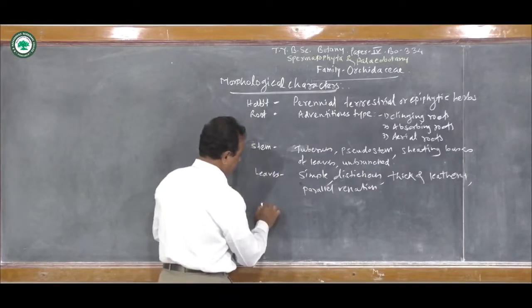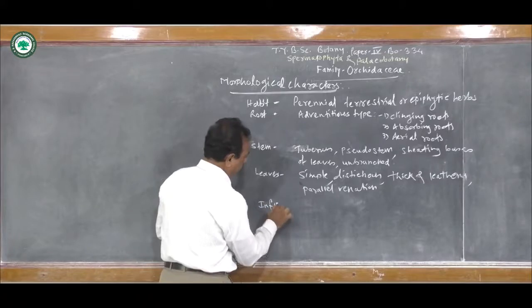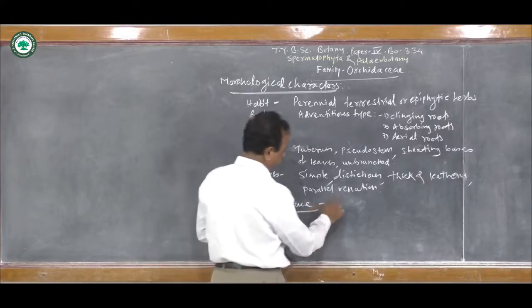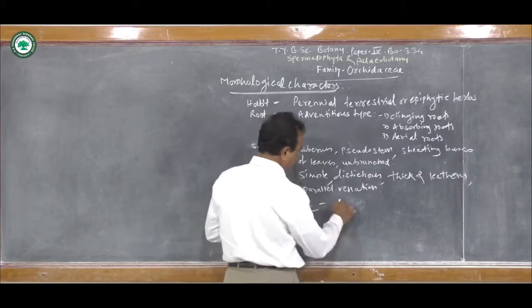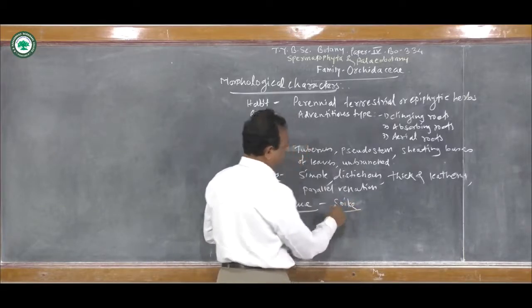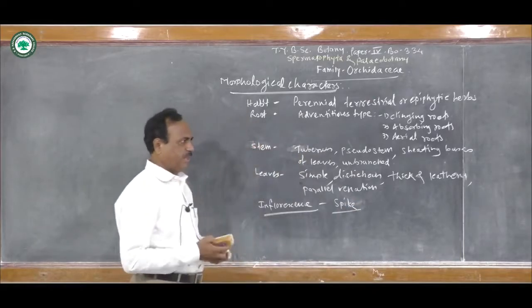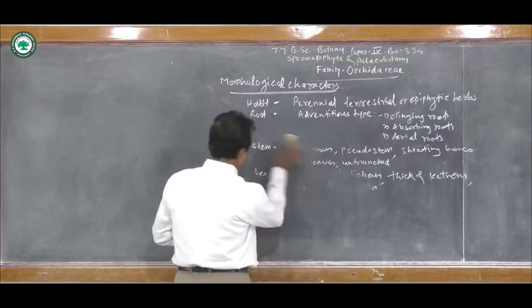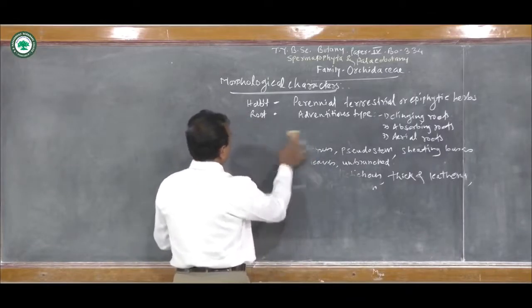If we see the inflorescence, it is a racemose spike type of inflorescence. The flowers are sessile and they are arranged acropetally. So it is the racemose spike type.